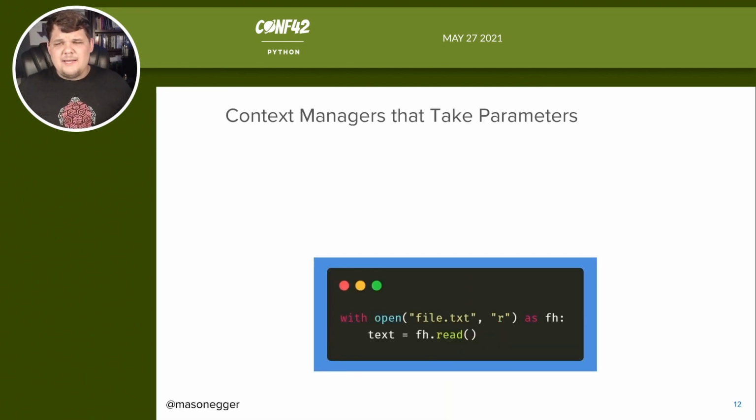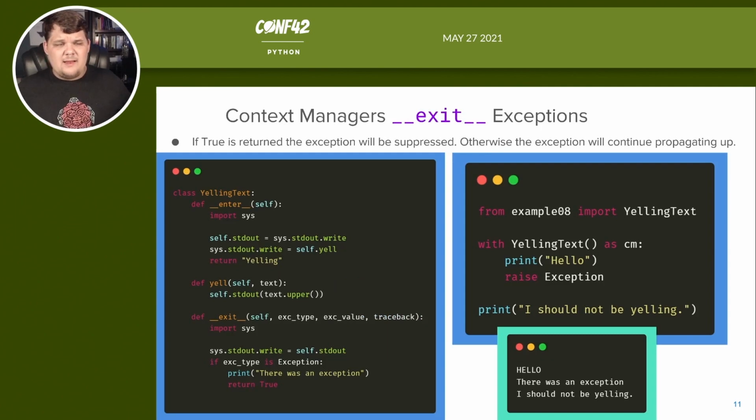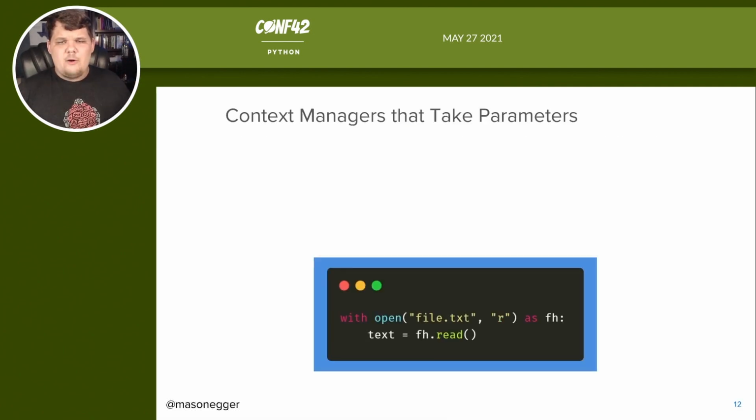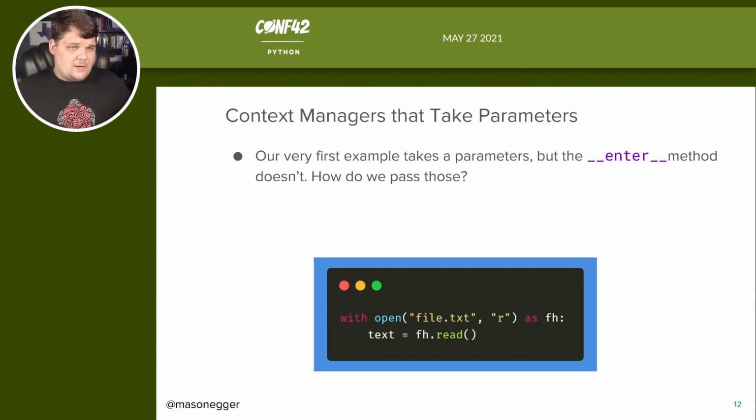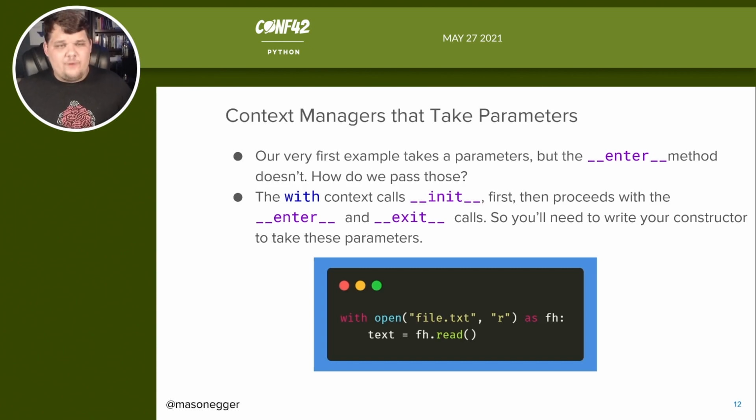So let's talk about context managers that take parameters, because as I remembered from our previous slide, when I said def dunder enter, it can't take a parameter other than self. That's the only parameter it can take. So how do we do something like the with open block that we see, where we're obviously passing parameters to our context manager? The with context calls init first. So if you want to pass in parameters, they need to be parameters to the dunder init function of your class.